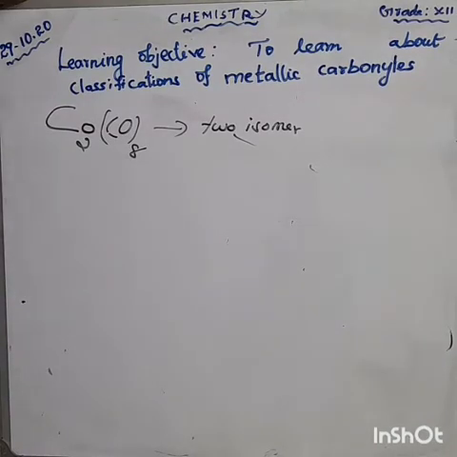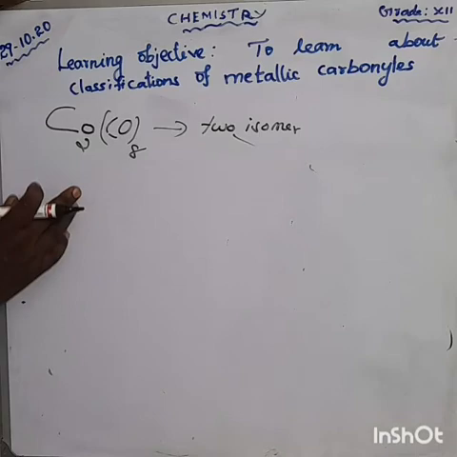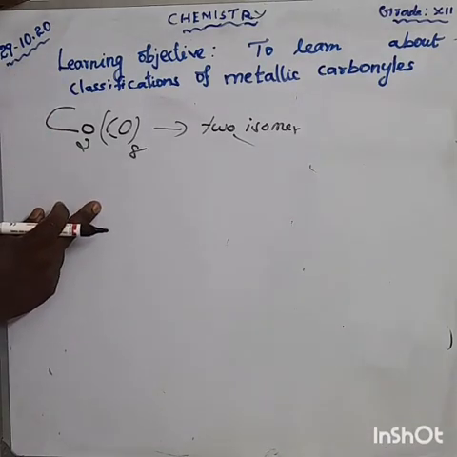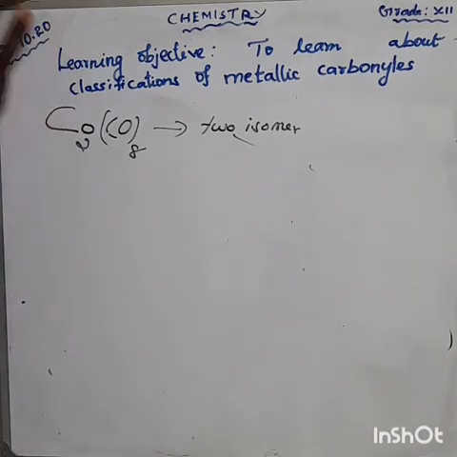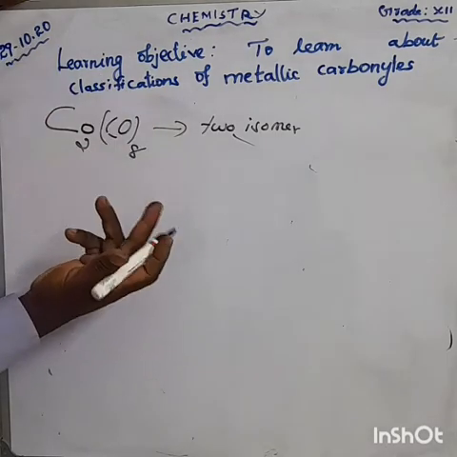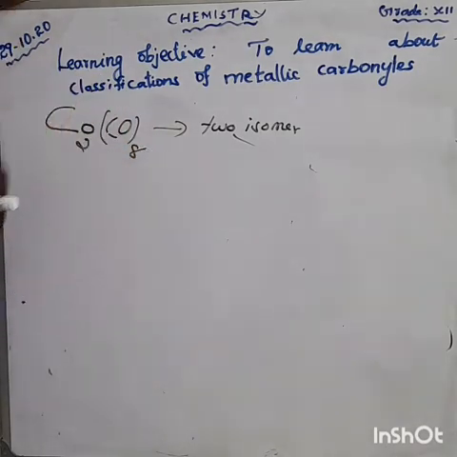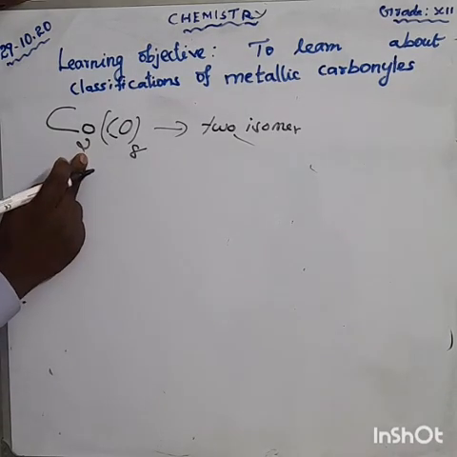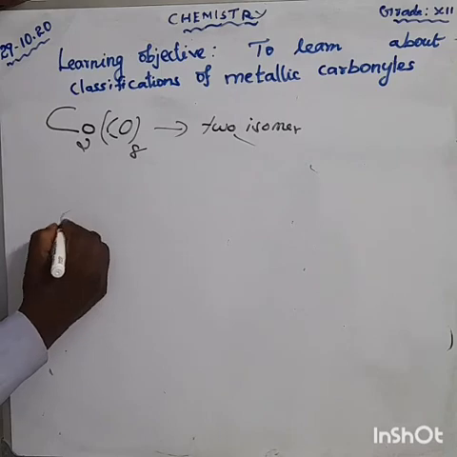Don't forget that. Shall we draw now? Let's first take cobalt. How much cobalt is there? 2 cobalt. So we are writing cobalt.